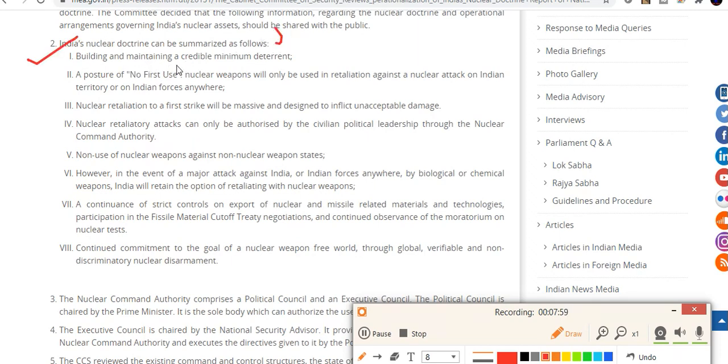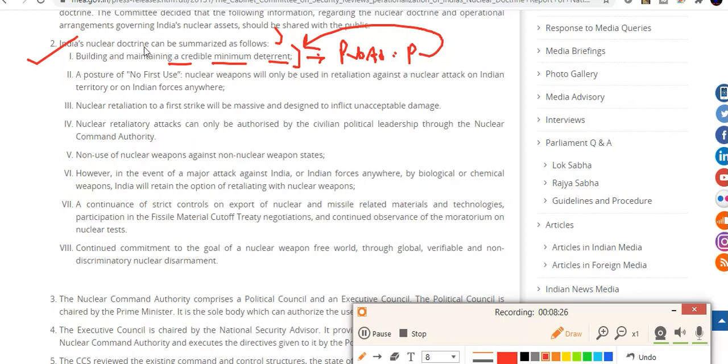First of all, building and maintaining a credible minimum deterrent, CMD. India is building and maintaining this. You can use this in your Public Administration Paper 2 under significant issues in Indian administration, while talking about disaster management.